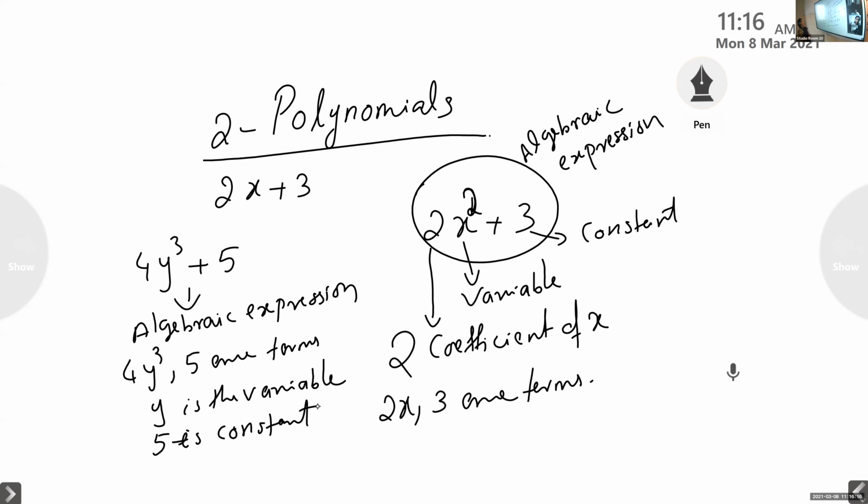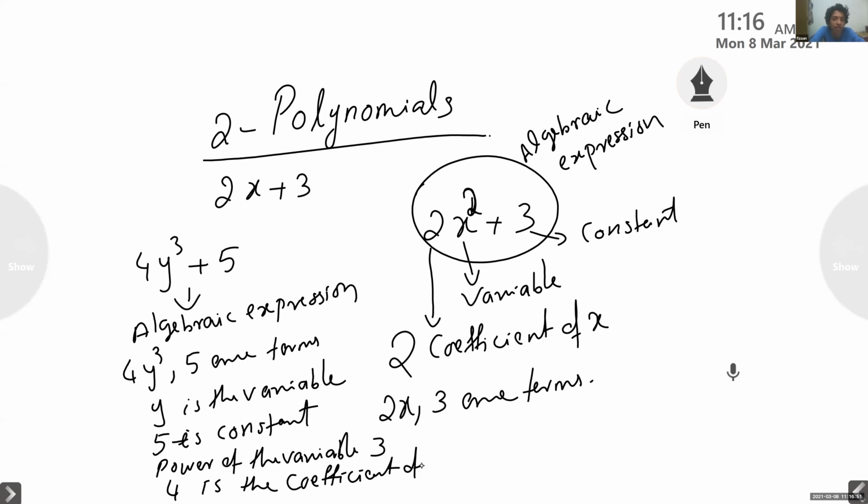And what is the power of the variable here? 3. Yes. Power of the variable is 3. And 4 is what? 4 is the coefficient of y cube.